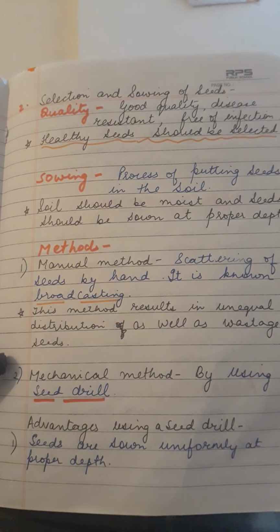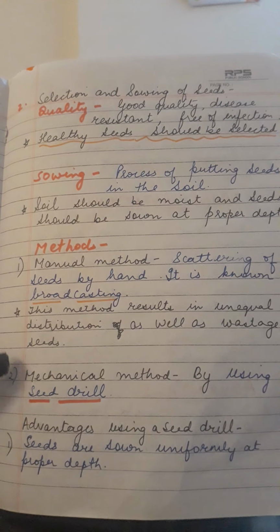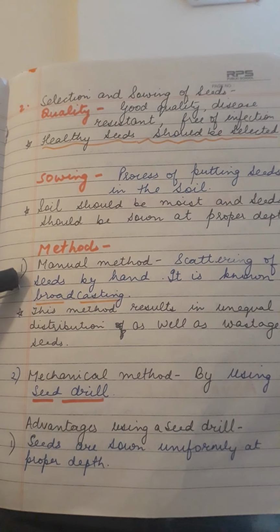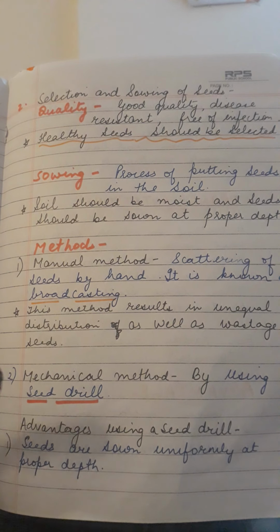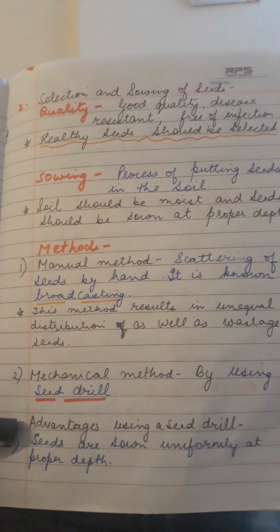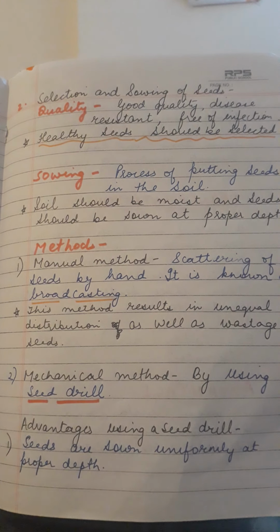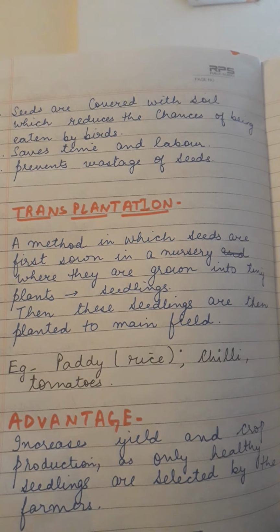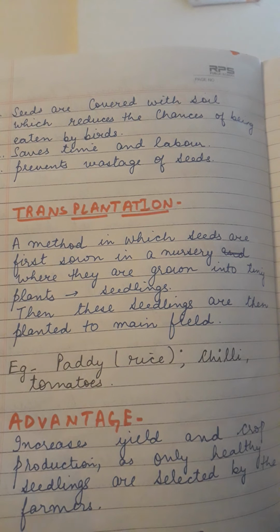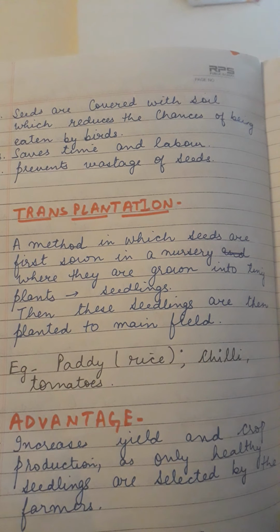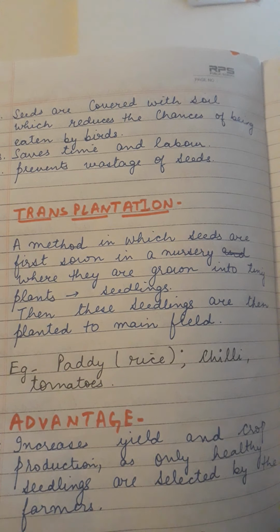But nowadays the modern method is used, by using a machine known as a seed drill. The most important advantage of using a seed drill is that the seeds are sown at a proper depth. There is a proper and equal distribution of the seeds. The second advantage is that once the seeds are sown at the proper depth, they are covered with a layer of soil, which reduces the chances of them being eaten by birds. It also saves time as well as labor, and there is no wastage of the seeds. So the second step is the selection and sowing of the seeds.